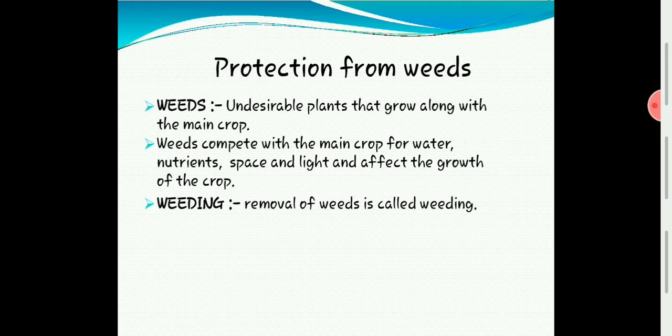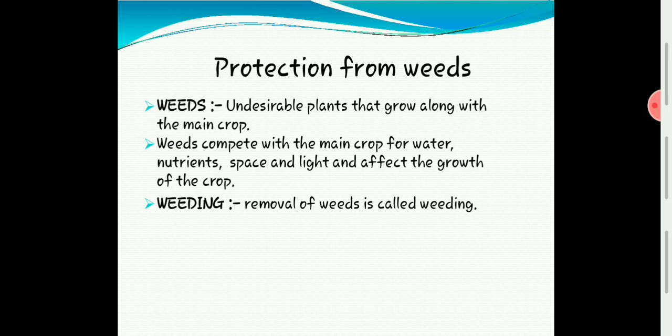See here, let me read the point. Weeds: undesirable plants that grow along with the main crop are called weeds. Weeds compete with the main crop for water, nutrients, space, and light, and affect the growth of the crop. Yes, these weeds are also plants. That is why they need water to grow, nutrients to grow, space to grow, light to grow. But as it is undesirable, we have not grown it. Then how did it grow? How did it come in the place of the wheat crop?